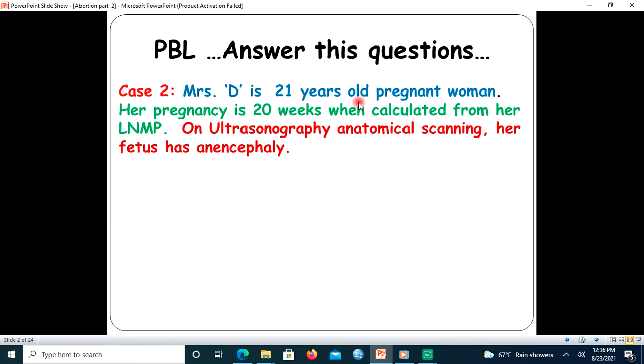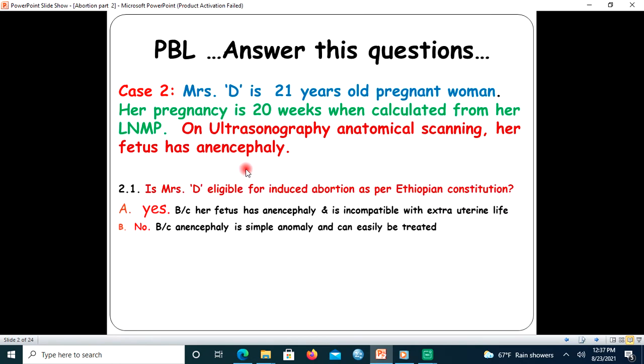The next question says, Ms. D is a 21-year-old pregnant woman and her pregnancy is 20 weeks when calculated from her last normal menstrual period. When I say last normal menstrual period, I mean the menstrual period is reliable, so the gestational age you are considering here is reliable and true. On ultrasonography anatomical scanning, her fetus has anencephaly. Is Ms. D eligible for induced legal abortion as per the Ethiopian Constitution?